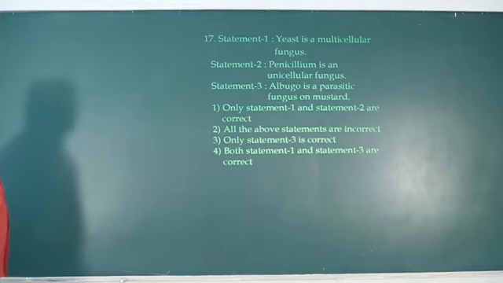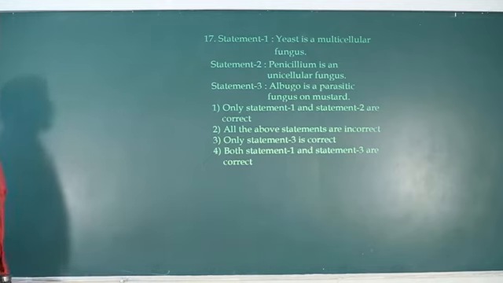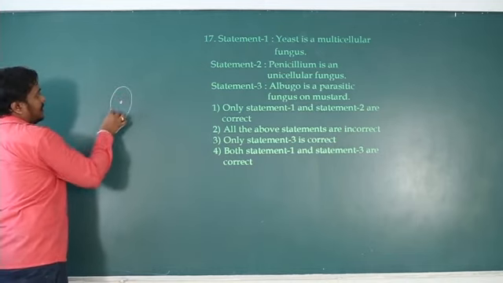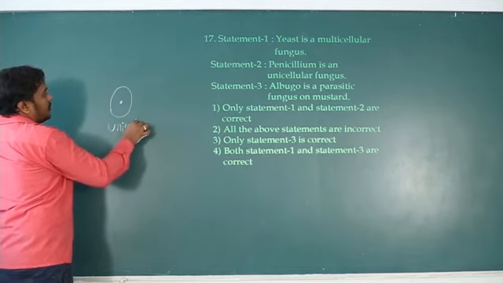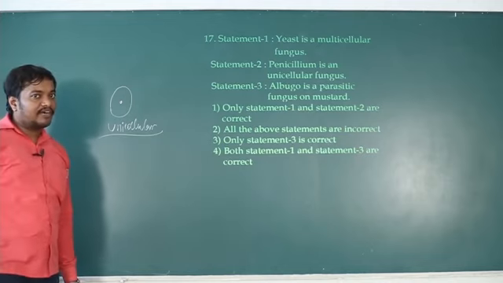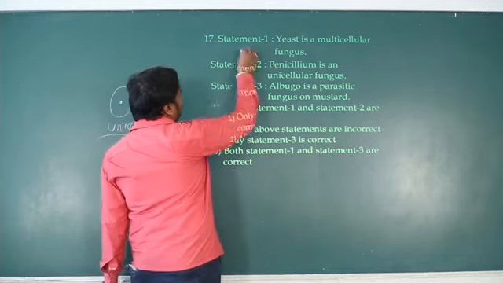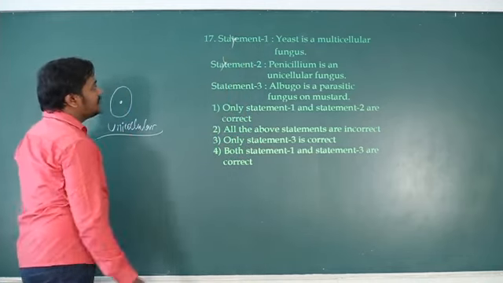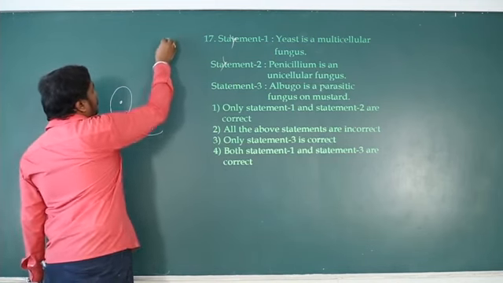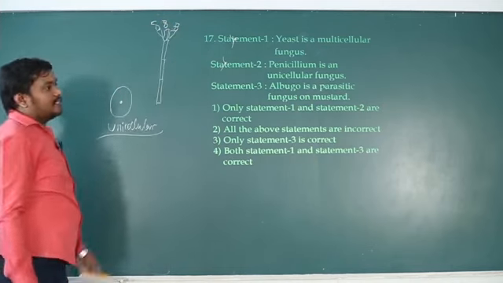Okay. Let's see the statements. Yeast is a multicellular fungus. Yeast is not multicellular, it is a unicellular fungus which does not produce hyphae. This is the only fungus without mycelia. Then penicillium is a unicellular fungus. Penicillium is not unicellular, it is multicellular. It has multicellular compartments like this, and it can reproduce by producing conidia. So it is not unicellular.